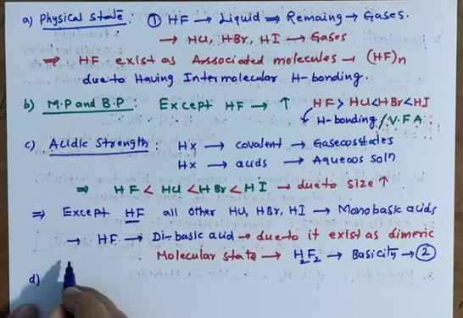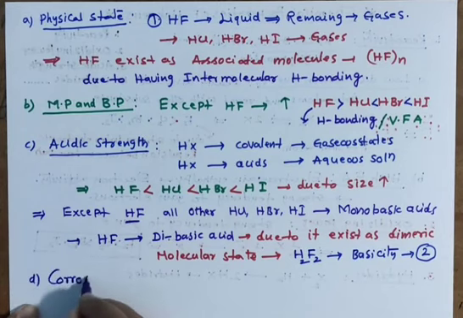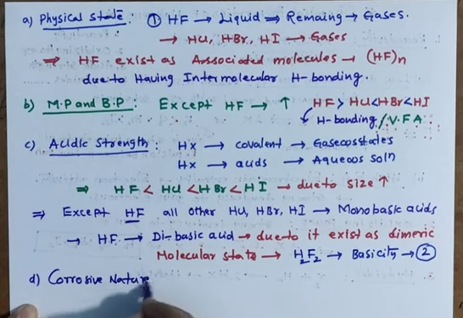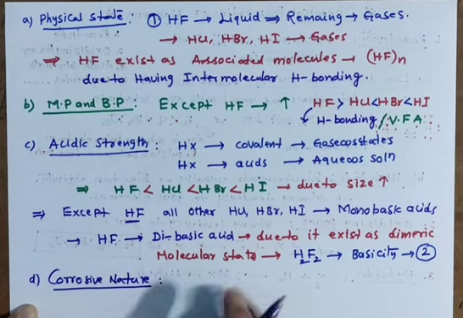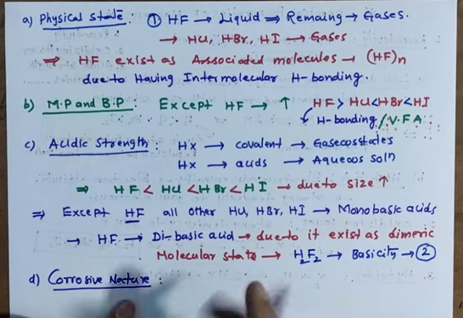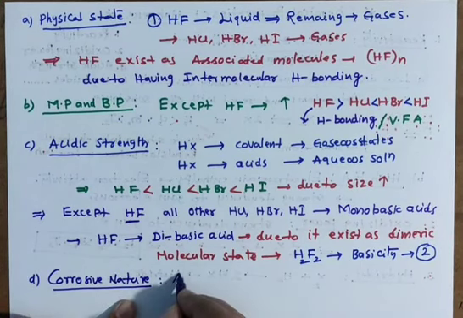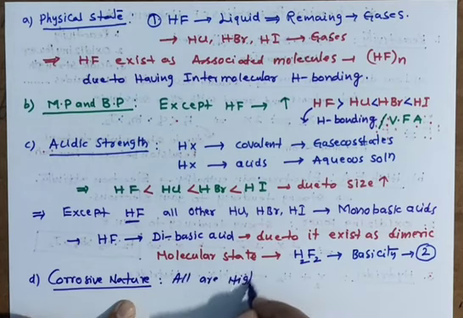Next, another property I am giving: corrosive nature. The special property of these acids in this family is that they are corrosive. All are highly corrosive in nature.